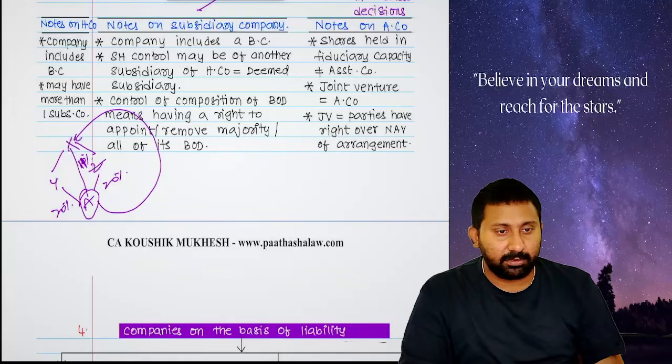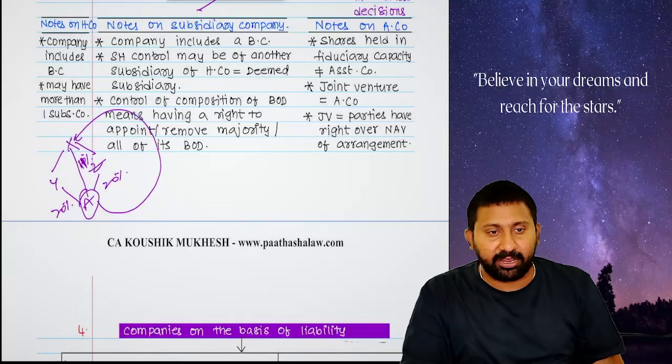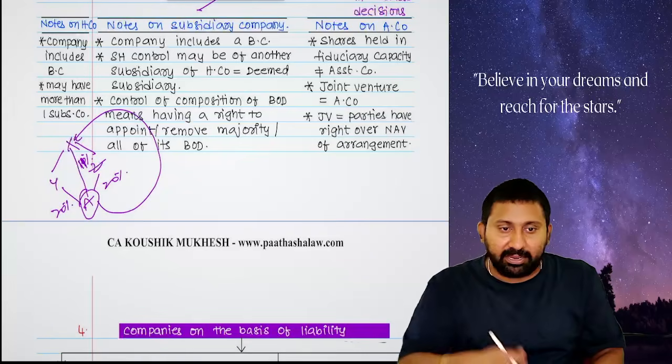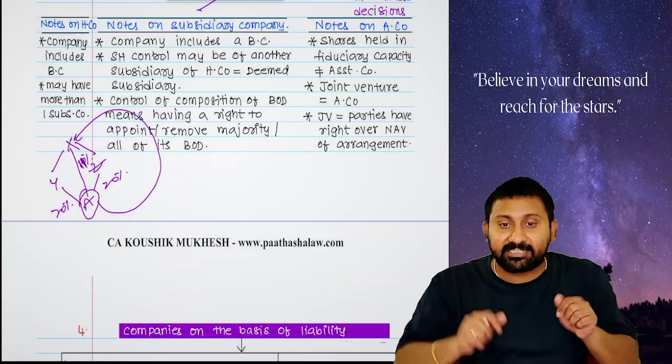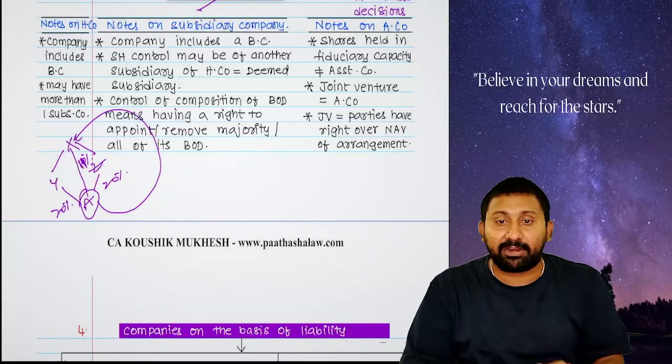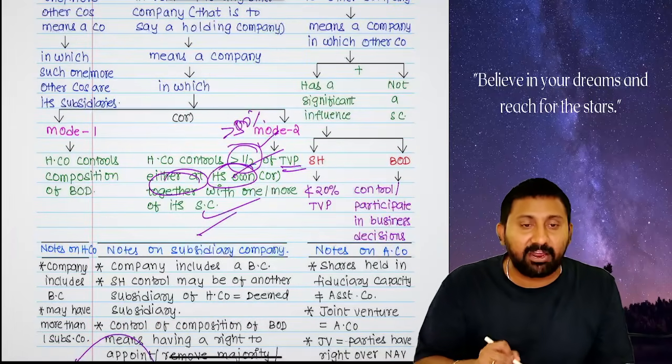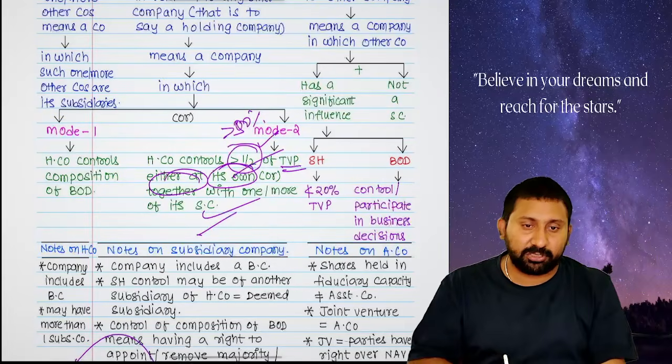Again I repeat. Who is Y? Subsidiary to X. Z, subsidiary to X. A is not a subsidiary to anyone as of now. Y held 20. Z held 20. My subsidiaries held 40. I am now holding 11. Together with the subsidiaries, am I holding more than 1/2 or not? That said, it becomes a subsidiary company.